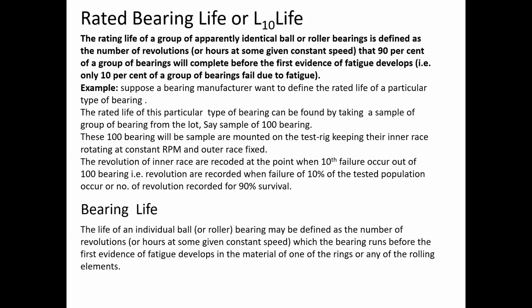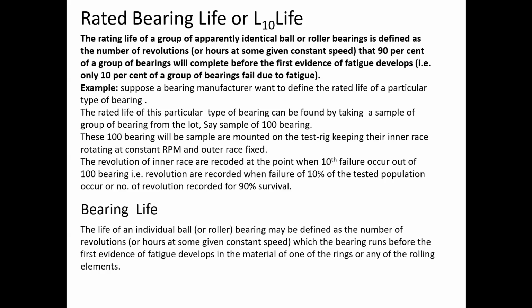We always define the rated life of the bearing, or the L10 life of a bearing, with the help of an apparently identical group of bearings. So the rated life of a group of apparently identical ball or roller bearings is defined as the number of revolutions that 90% of the group of bearings will complete before the first evidence of fatigue develops.